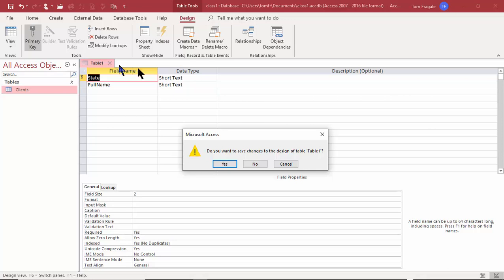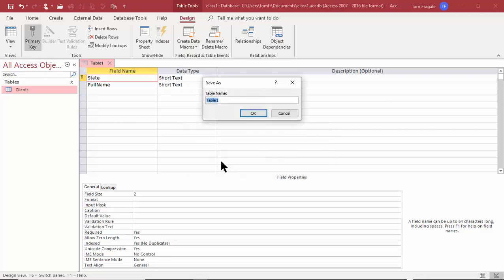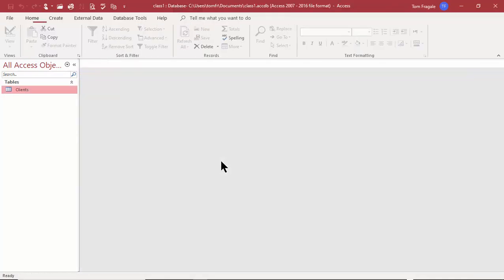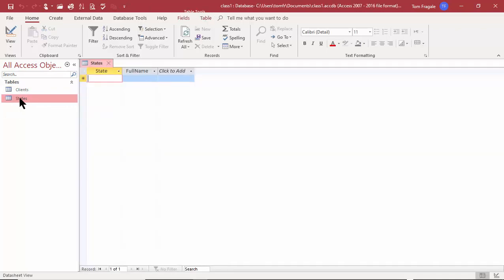I do want to save that table, so I'll pick on yes. And I'm going to call this table states. If you're using that naming standard that I mentioned in a previous lesson, then it would be TBL states. But we could just use states here, and that'll be fine. And now we have the states table. So let's type in some states now. I'm going to double click on the states table, and now you're in Datasheet mode, or data entry mode.